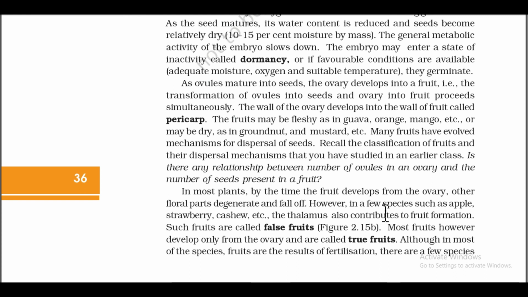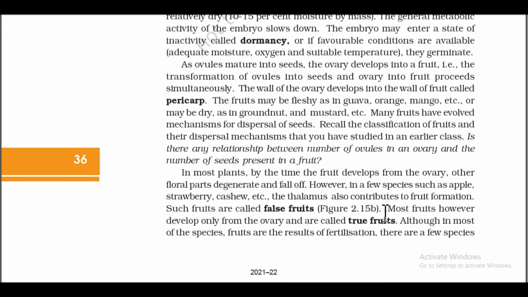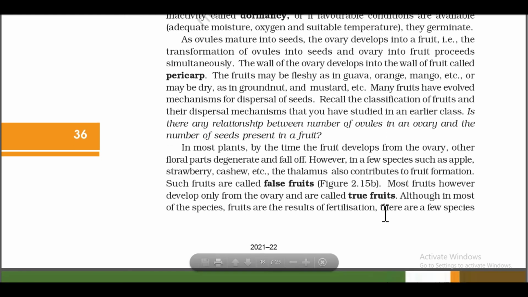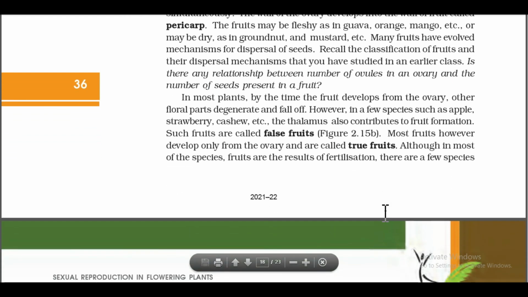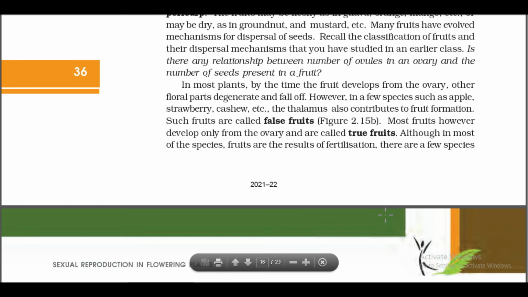Recall the classification of fruits and their dispersal mechanisms that you have studied in an earlier class. Is there any relationship between the number of ovules in an ovary and the number of seeds present in a fruit? In most plants, by the time the fruit develops from the ovary, other floral parts degenerate and fall off. However, in a few species such as apple, strawberry, cashew, etc., the thalamus also contributes to fruit formation. Such fruits are called false fruits. Most fruits, however, develop only from the ovary and are called true fruits.